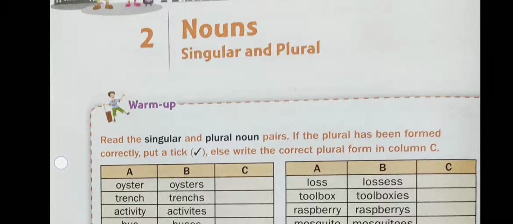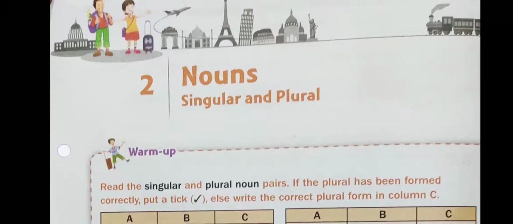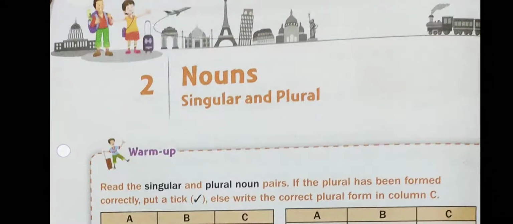Today I am going to explain the second chapter of English grammar. The name of this chapter is Noun, Singular and Plural. So listen carefully for better understanding. You are already familiar with the singular and plural forms of noun. I am just giving a short explanation.